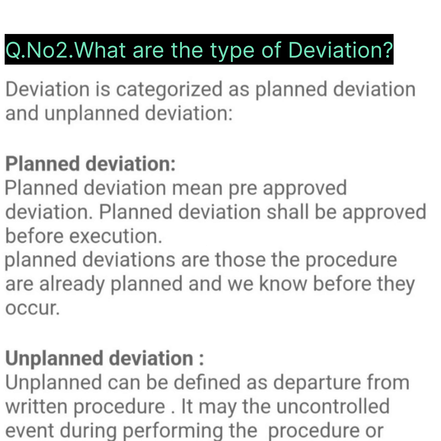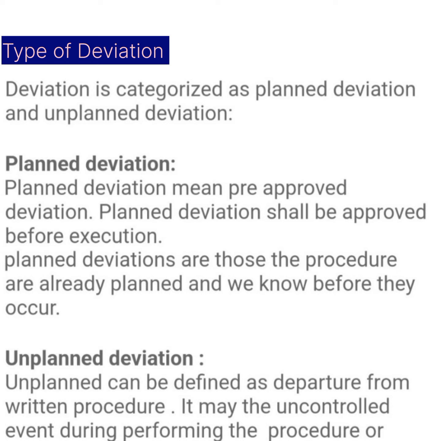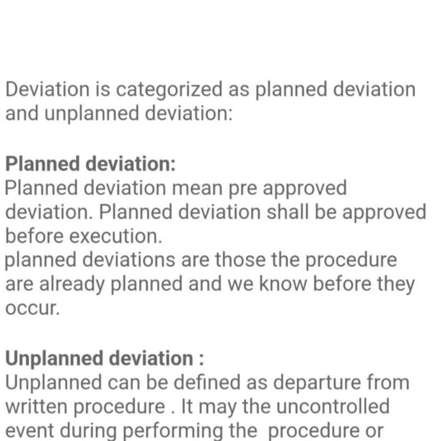Question number 2. What are the types of deviations in the pharmaceutical industry? Answer: deviation is categorized as planned deviation and unplanned deviation. Planned deviation means pre-approved deviation. Planned deviation shall be approved before execution. Planned deviations are those where the procedures are already planned and we know before they occur.